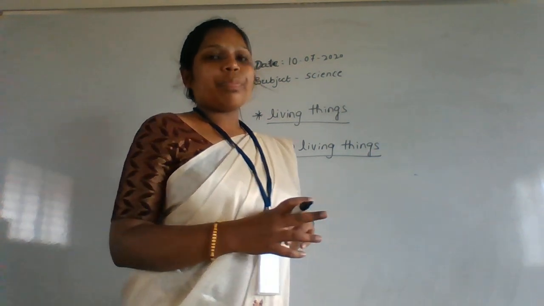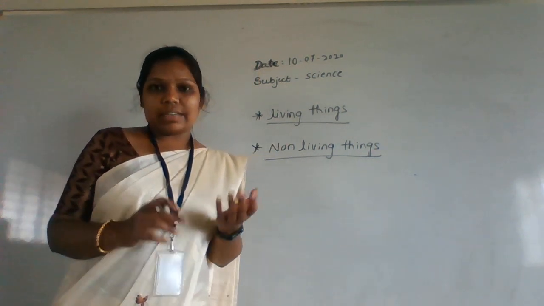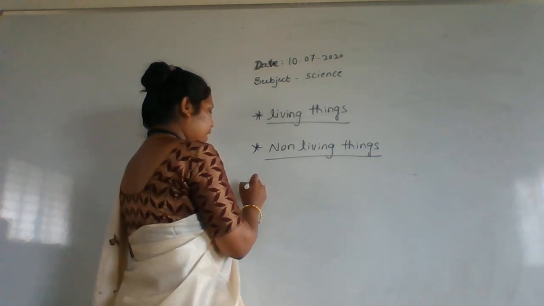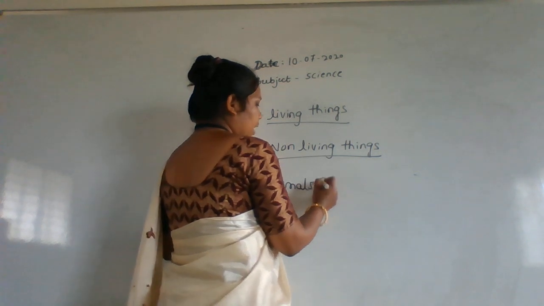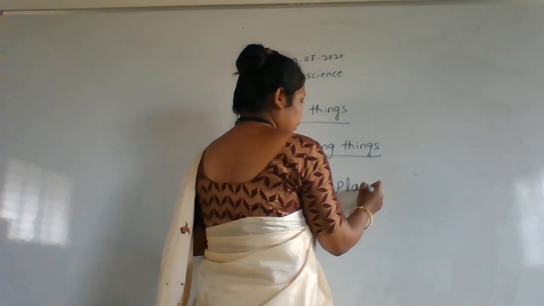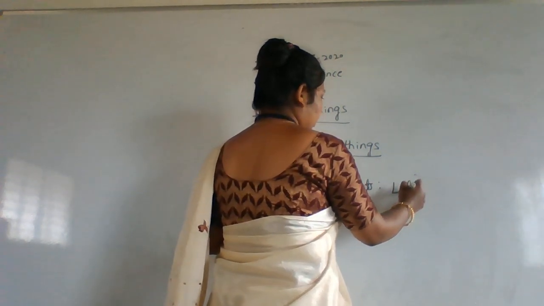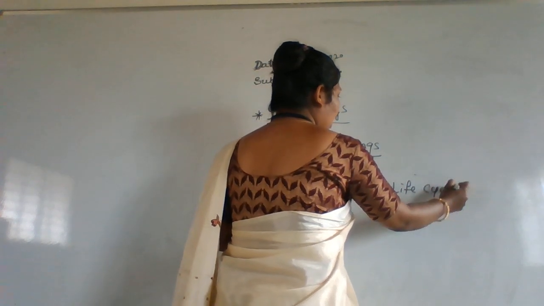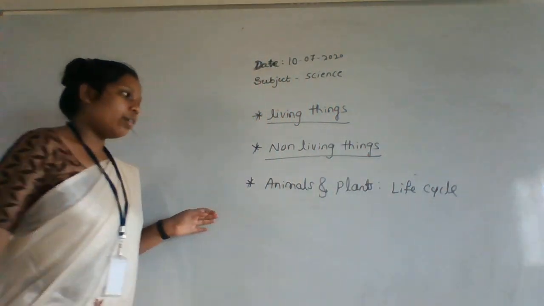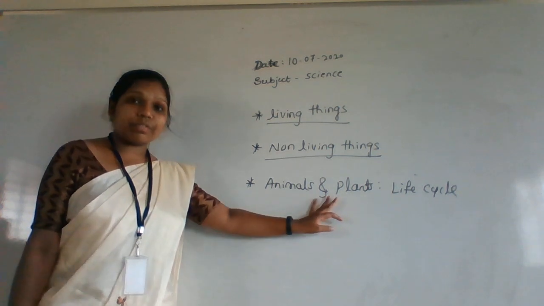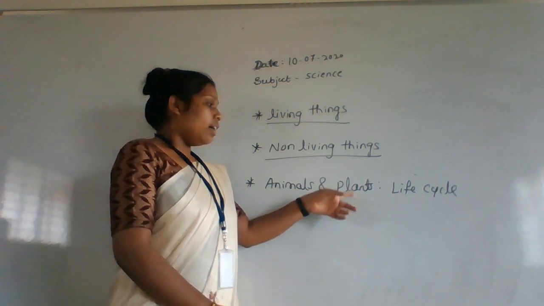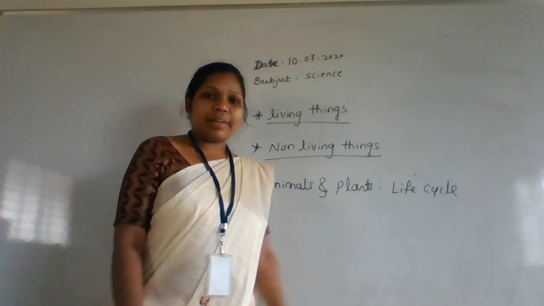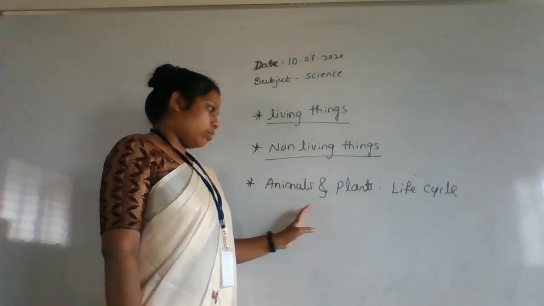Next one is animals, about the animals as well as the life cycles of animals and plants. Life cycle means how they survive, and what is the character of that animal and what is the character of that plant, and in which area the plant will be planted, like that. In life cycle you will study all those things.